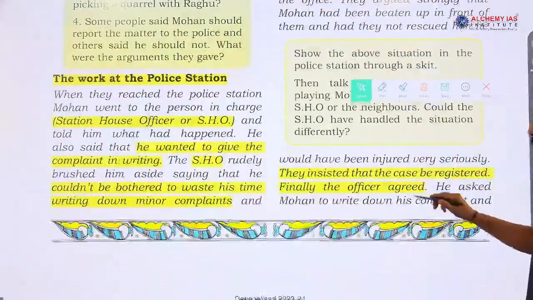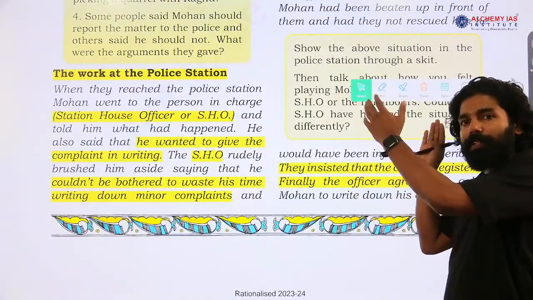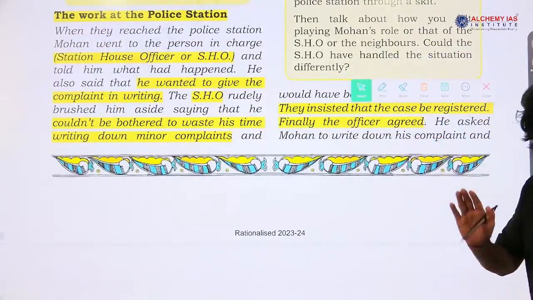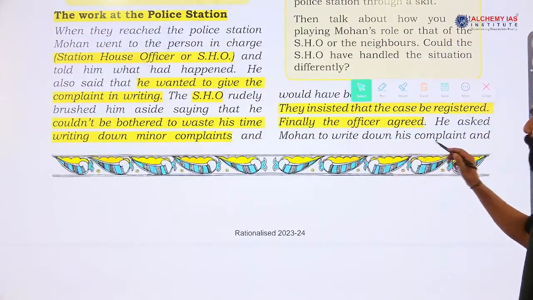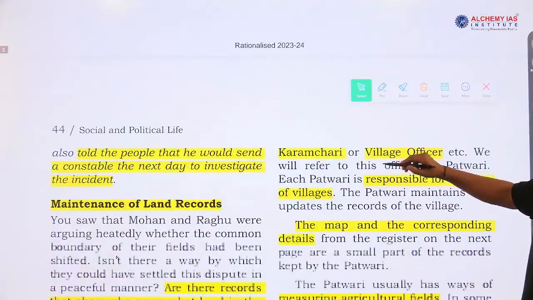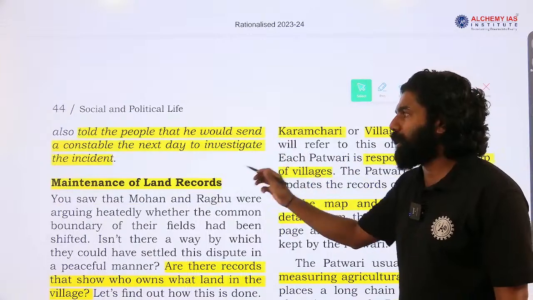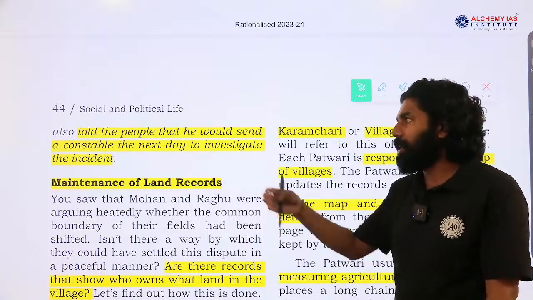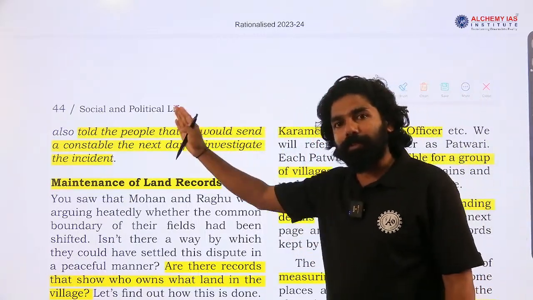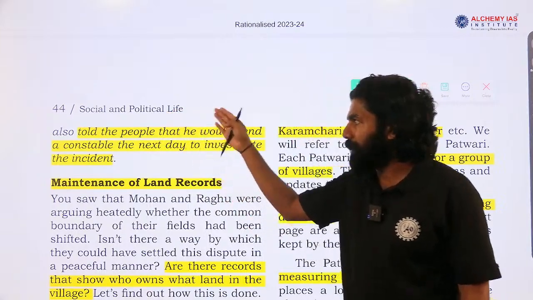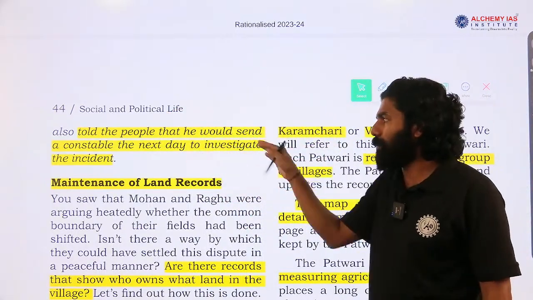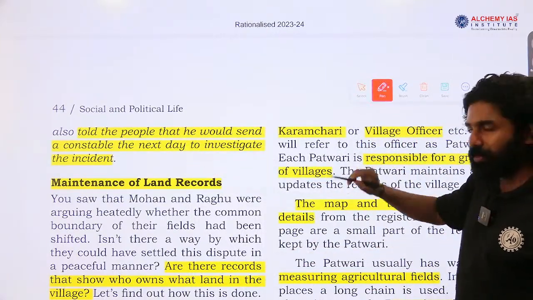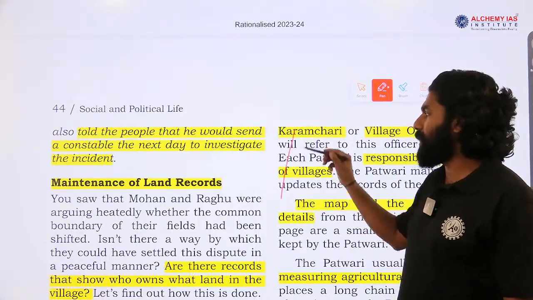Only after the neighbor and the friends of Mohan insisted did the police officer finally agree to report this case. Then he asked Mohan to write down this complaint and told the people that he would send a constable the next day to investigate the incident. Once the FIR is registered, he told the people that we will send a constable to your area to observe and see what happened there. So, he will come to the area where the incident happened. This was the response from the police officer in charge of that police station, the SHO, to the friend and Mohan.